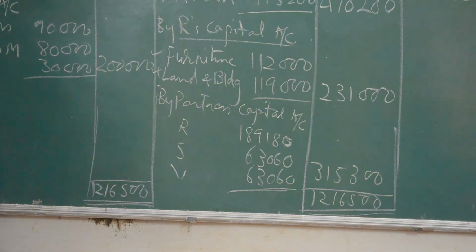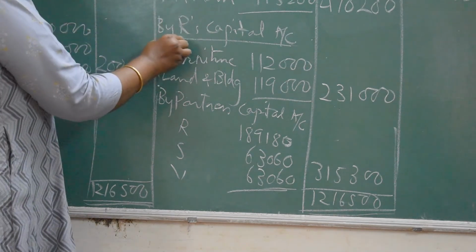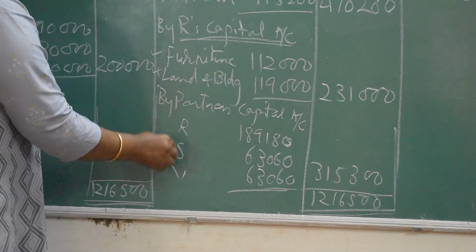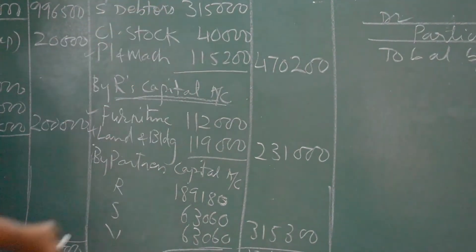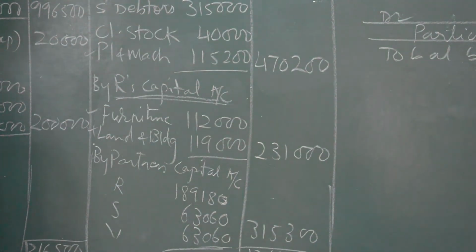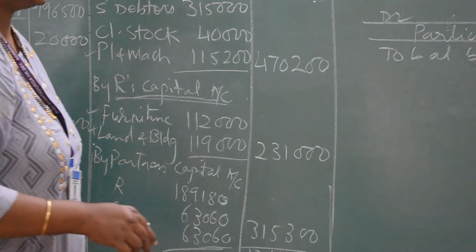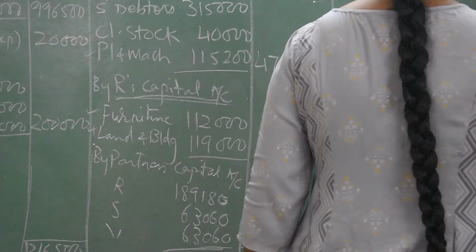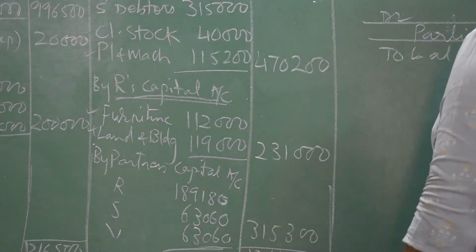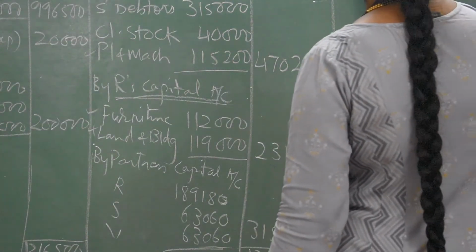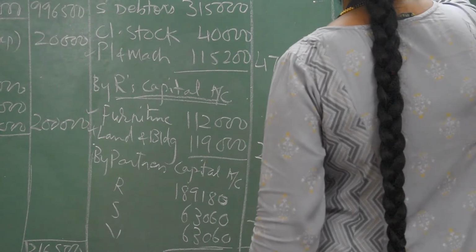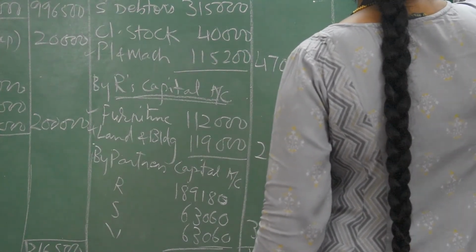Now when we are transferring to the partners' capital account, we have to transfer only the partners' entries. Now on this side no partner's name is there. On this side R's capital account is there, and this will go in the partners' capital account. So it is on the credit side, we have to post it on the debit side. So the partners' capital account is debited up to the share of loss and whatever he is taking to the realization account.